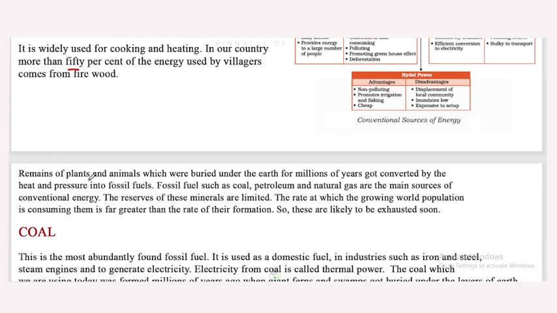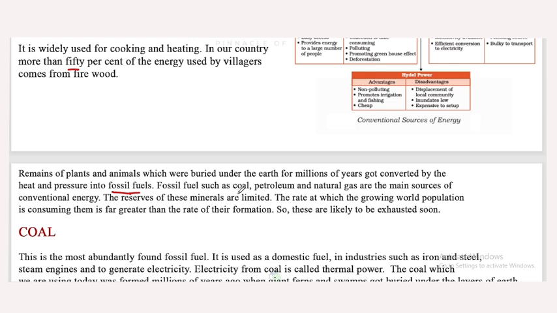Remains of plants and animals which were buried under the earth for millions of years got converted by heat and pressure into fossil fuels. So that is how fossil fuels are made.